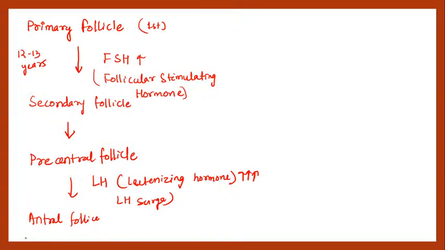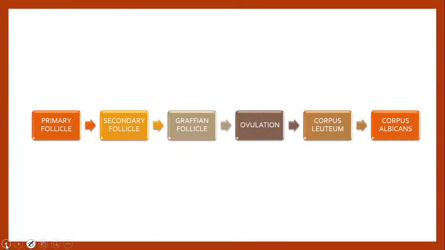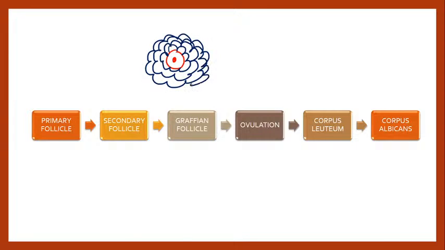So let me tell you what is antrum. For example, this is an egg, and I have already told you, the egg is surrounded by granulosa cells, a very large number.